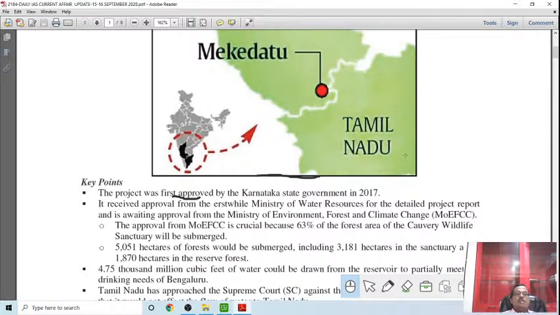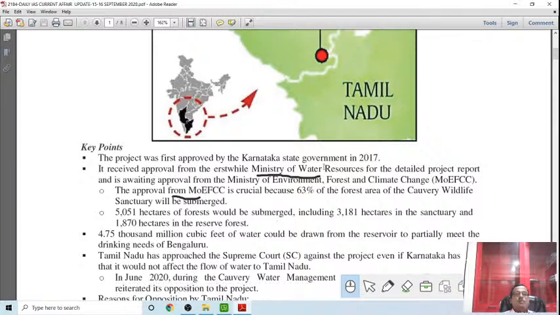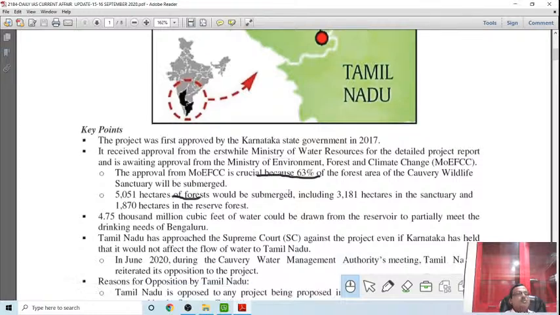The project was first approved by the Karnataka government in 2017. It received approval from the Ministry of Water Resources for the detailed project report, and it needs approval from the Ministry of Environment and Climate Change. The approval from the Ministry of Environment and Climate Change is crucial because 63% of the forest area of the Cauvery wildlife sanctuary will be submerged. It's the biggest challenge because 63% of the wildlife sanctuary area will be submerged. That's why it is being held up.